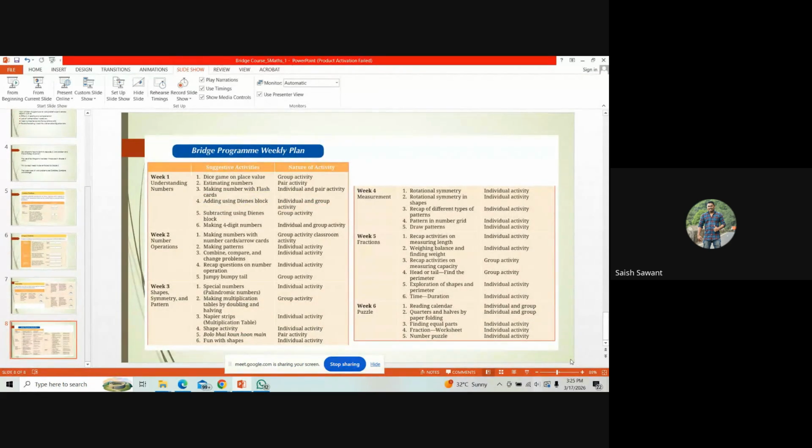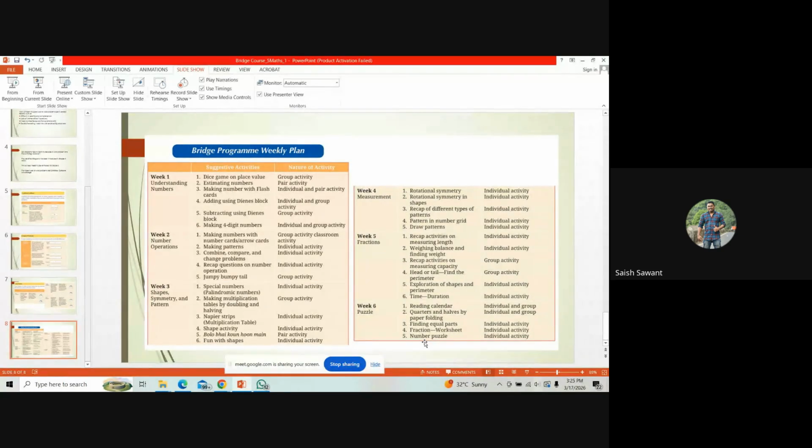Now, this bridge course was developed by NCERT with 6 weeks duration, and the total number of activities you can see, there are 6 plus 5 plus 6 plus 5 plus 6 plus 5. So total there are 33 activities, and I have found that one of the activities is repeated.